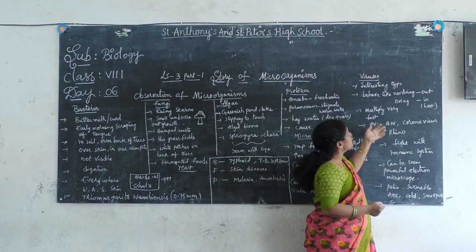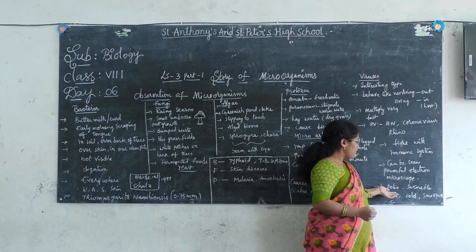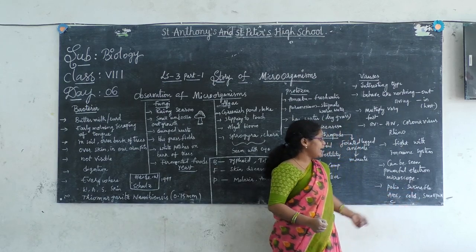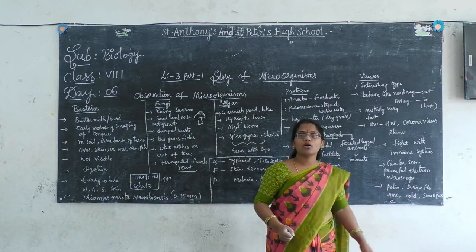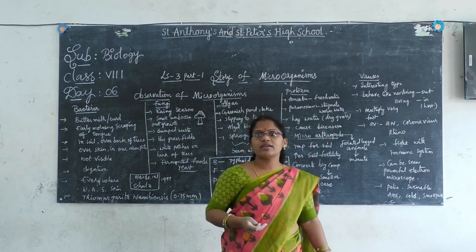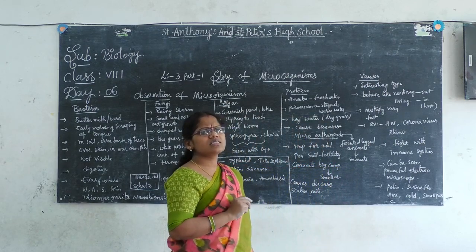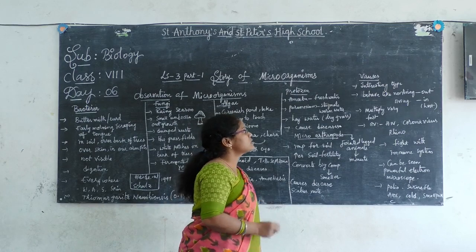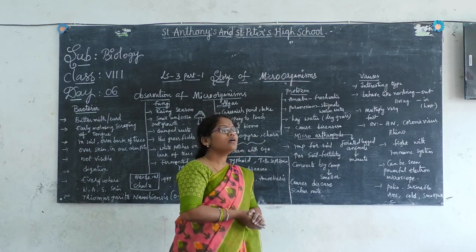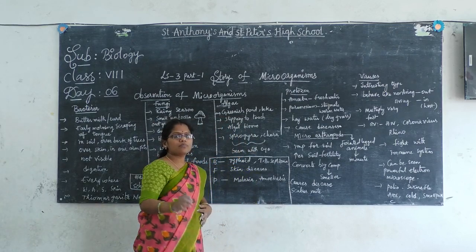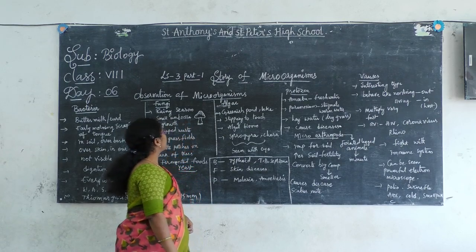Okay, so what are the diseases we get from the virus? Polio, swine flu, AIDS, cold, smallpox, chickenpox, conjunctivitis. These are all the diseases caused by the virus. So this is the session for today. I am going to pose some questions to you, children.